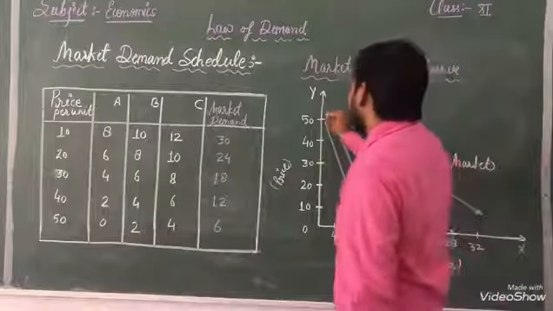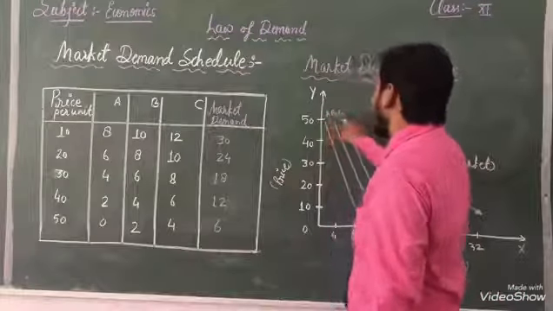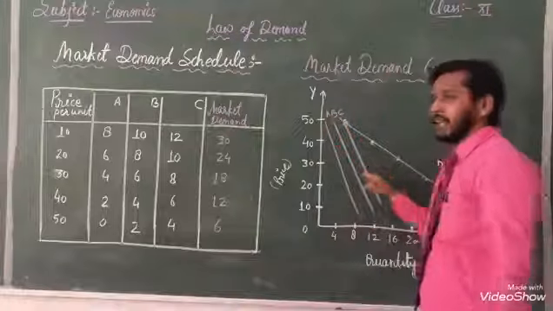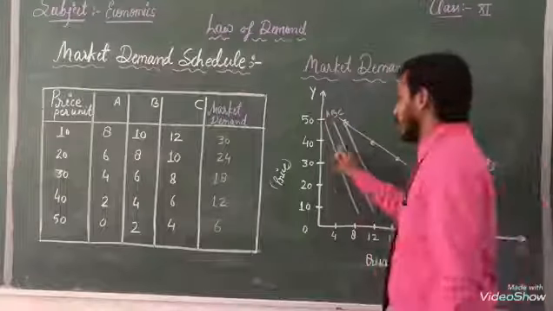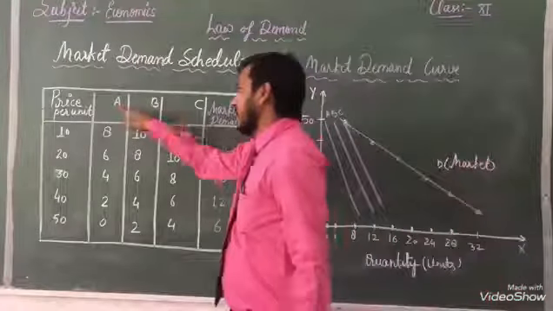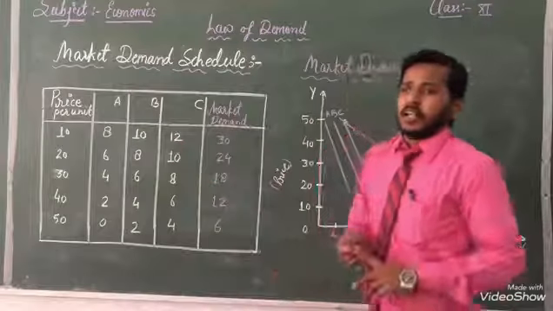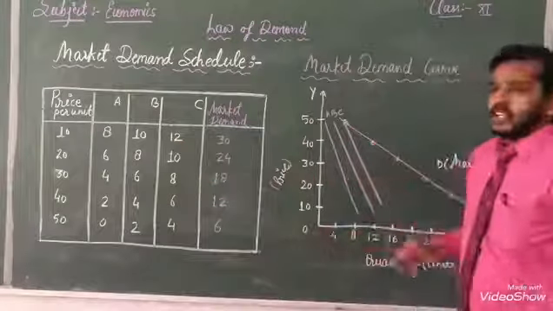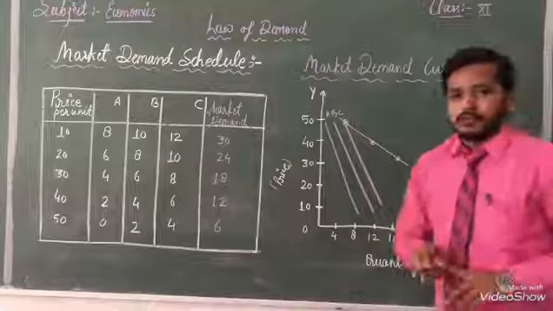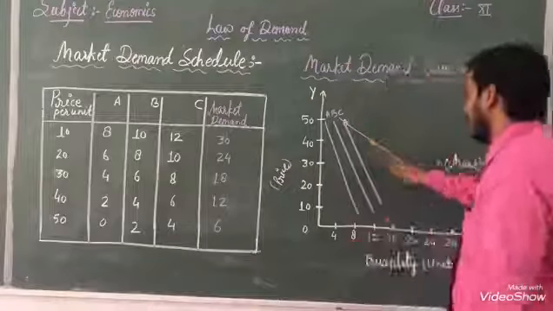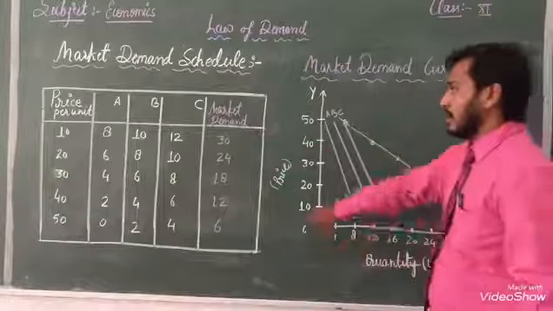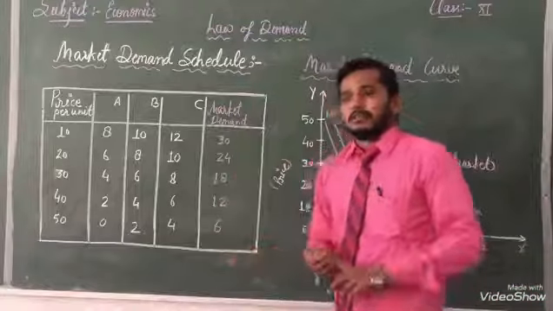A is here, A, B, C. Then A, B, C, I have represented this line. मैंने ये तीनों लाइन जो बनाया है A, B, C को रिप्रेजेंट करने के लिए दिखाया है. These are showing the individual demand curves, but that line is showing you the overall market demand curve.